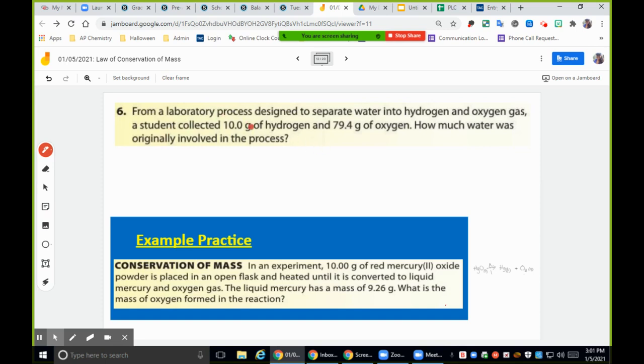It says a laboratory process designed to separate water into hydrogen and oxygen gas, known as electrolysis, right? So we have water, which is H2O, and it's liquid. We're going to separate it into hydrogen and oxygen gas. Both of those guys are diatomic, so we're going to say H2 with a little g plus O2 with another little g.